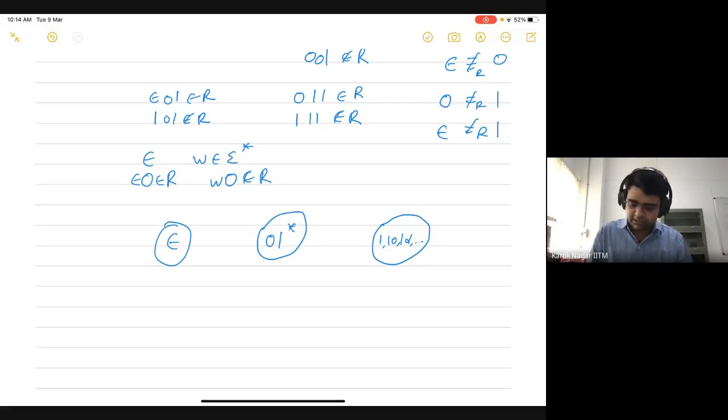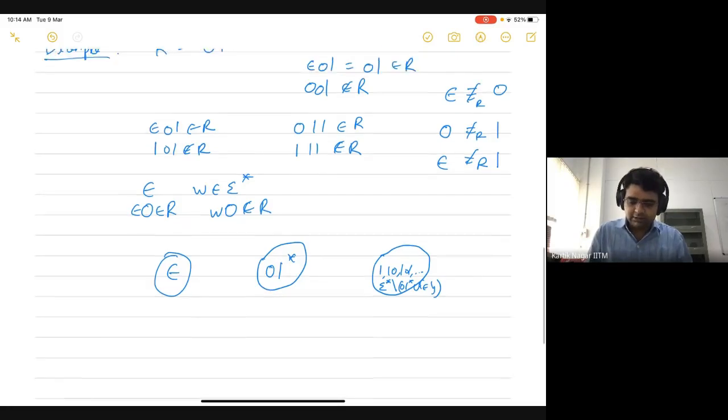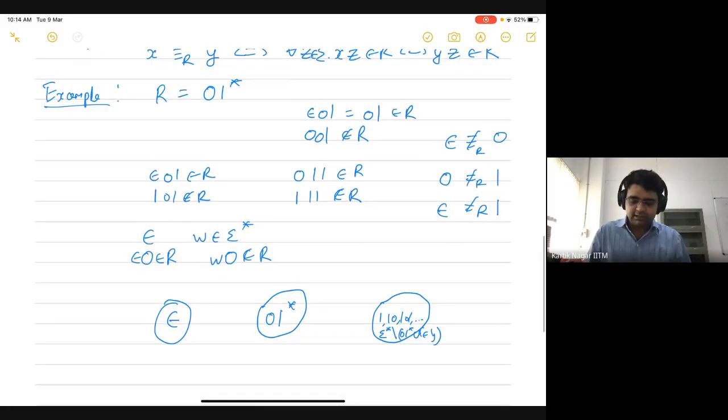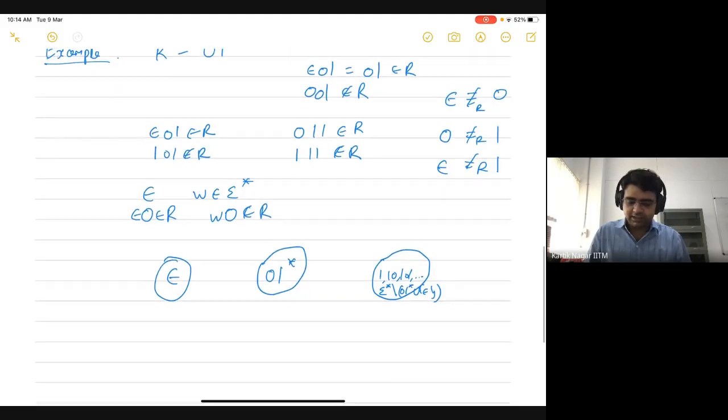So this is basically sigma star minus (0, 1 star union epsilon). Okay. So these are going to be the three equivalence classes of this particular relation.